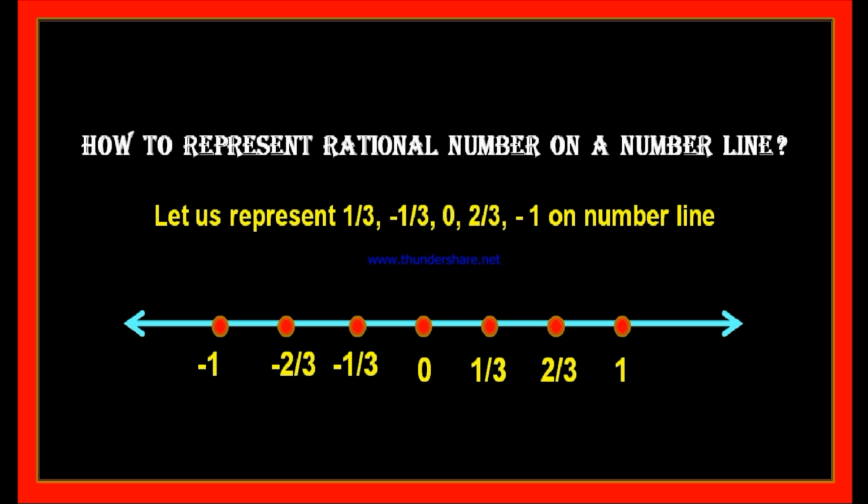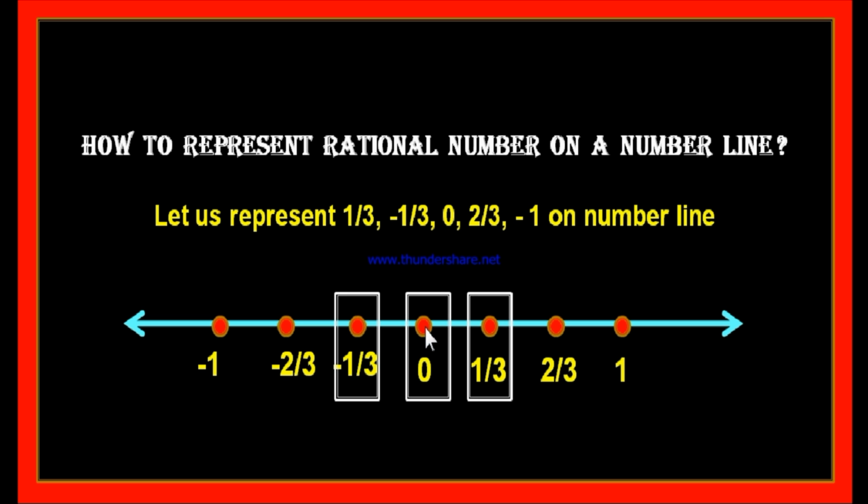After representing all these points with numbers, we have to find where 1 by 3 lies. If you observe this number line, it is very clear that this point represents 1 by 3. Therefore, let us box this point. This point represents 1 by 3. Next is minus 1 by 3. If you observe here, you can find minus 1 by 3 at this point. Therefore, let us box this point. Next is 0. This is the point where you can find 0. It is very clear there.